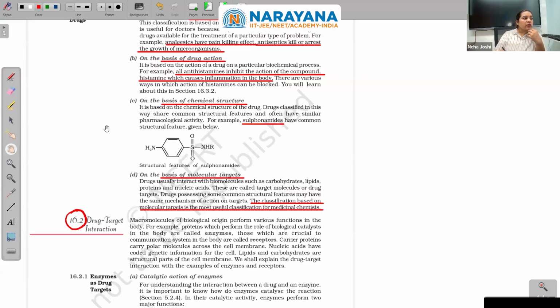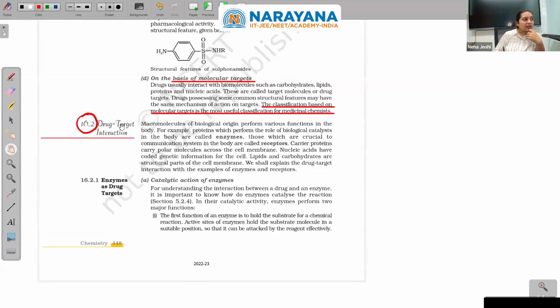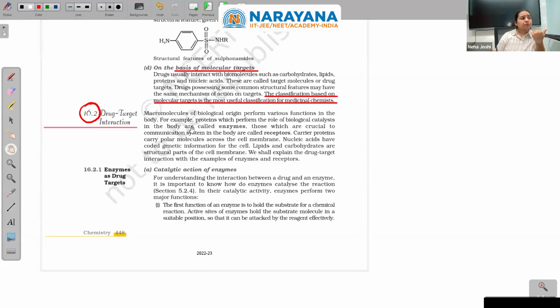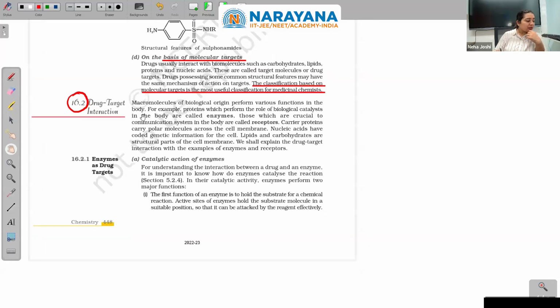Now moving to the second subtopic, drug and target interaction. A drug has some impact, so how will it have that impact? Macromolecules of biological origin perform various functions in the body. For example, proteins which perform the role of biological catalysts in the body are called enzymes. Those which are crucial to the communication system in the body are called receptors. Carrier proteins carry polar molecules across the cell membrane.